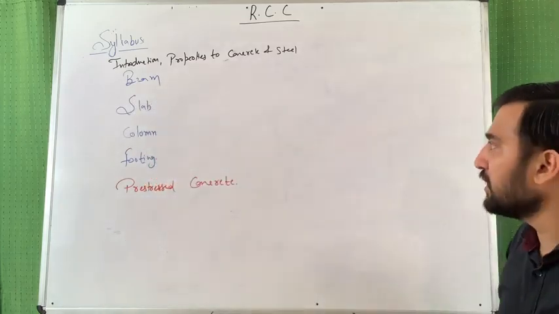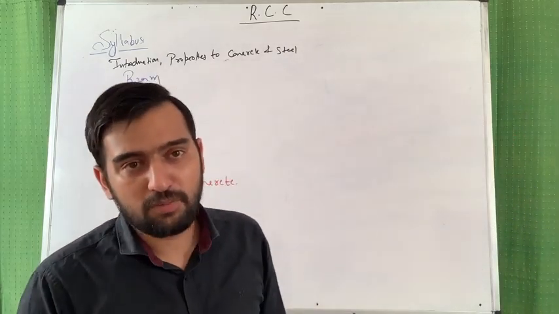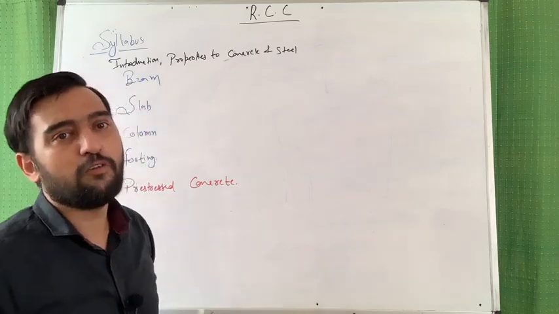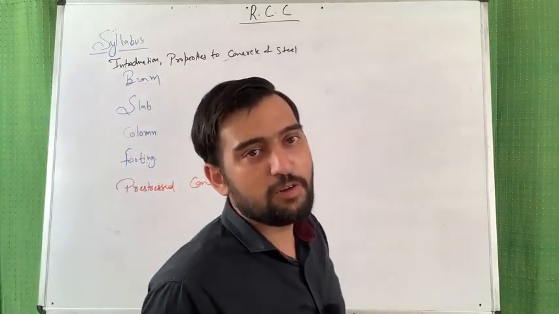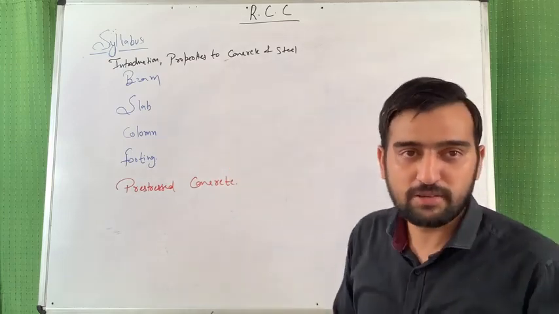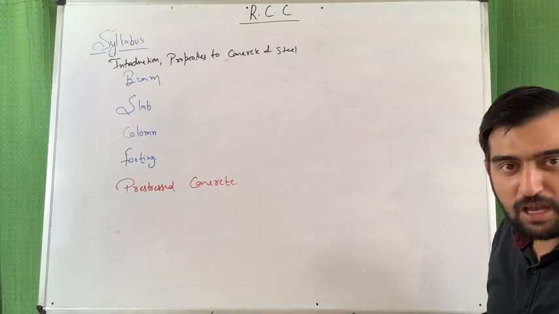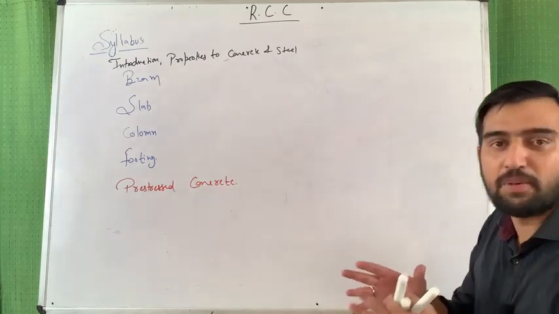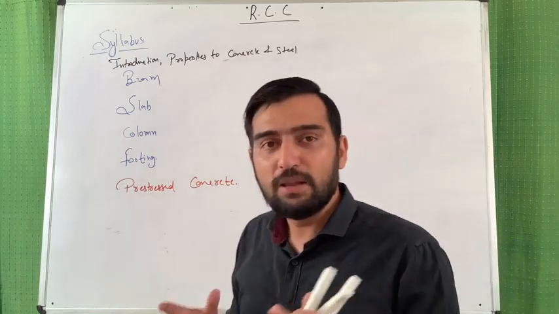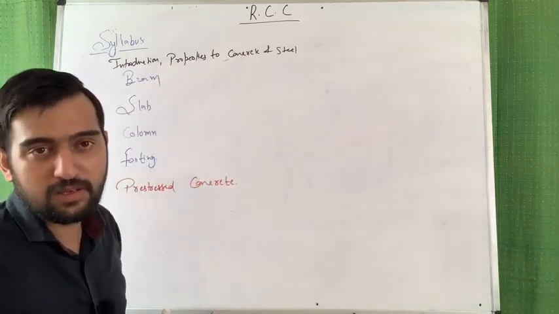The oldest method is the working stress method. After that, the ultimate load method, and the hybrid form of working stress and ultimate load method is the limit state method, which is the most common method nowadays. So now the entire pattern of exams has shifted from the WSM pattern to the LSM pattern, means working stress to limit state method. So we will give more focus to limit state design.